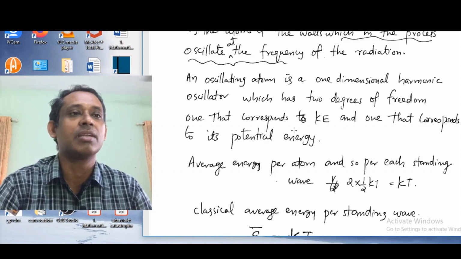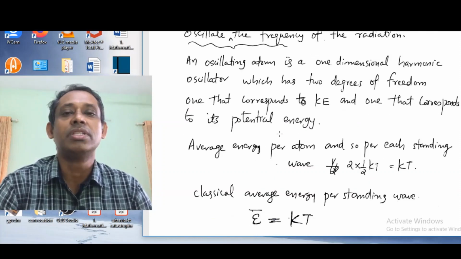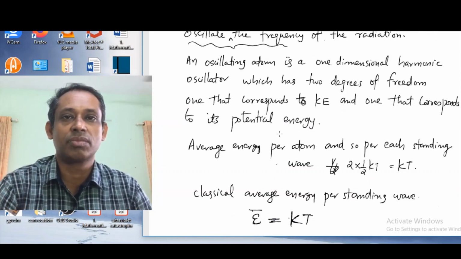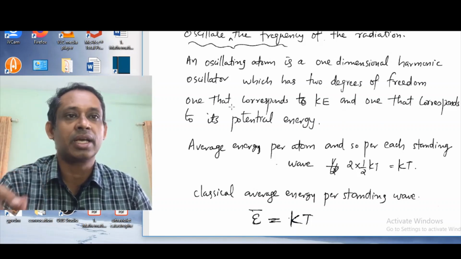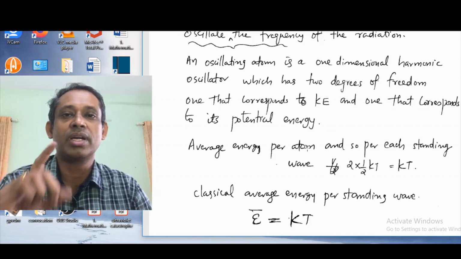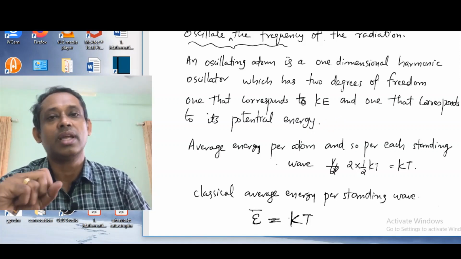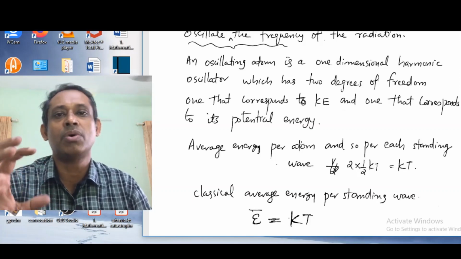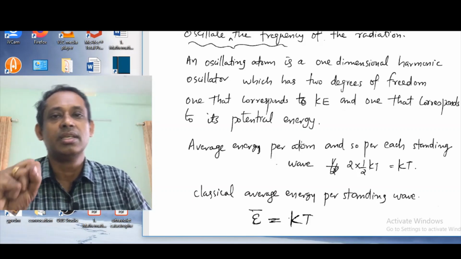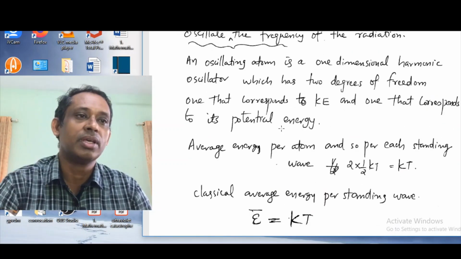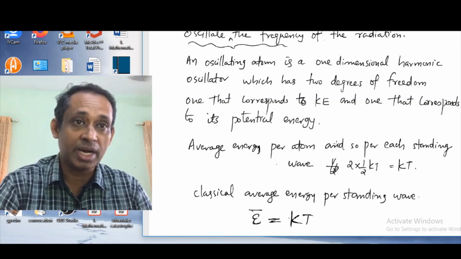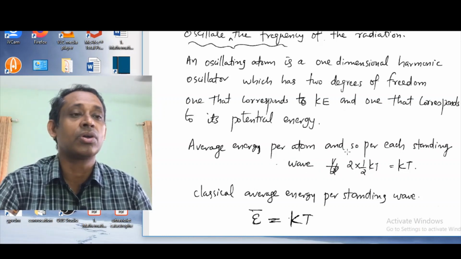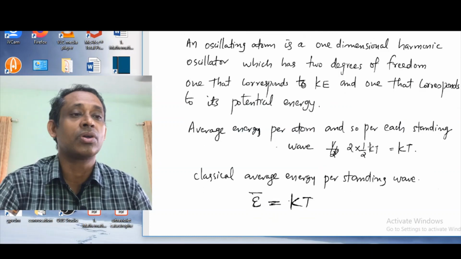An oscillating atom is a one-dimensional harmonic oscillator which has 2 degrees of freedom. One corresponds to kinetic energy and the other to potential energy. So a one-dimensional harmonic oscillator has 2 degrees of freedom: it has kinetic energy and potential energy. So the average energy per atom, or per standing wave, is given by 2 into half kT.